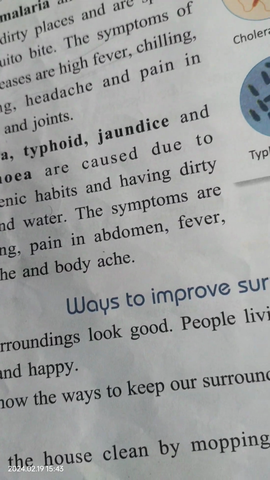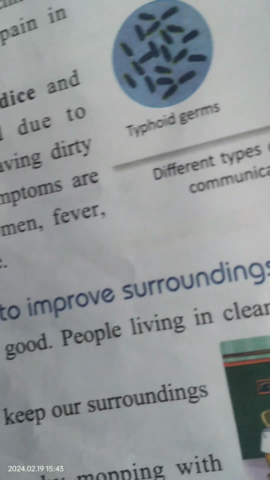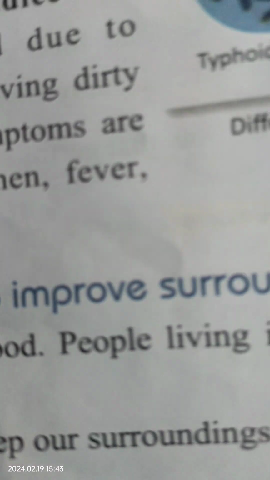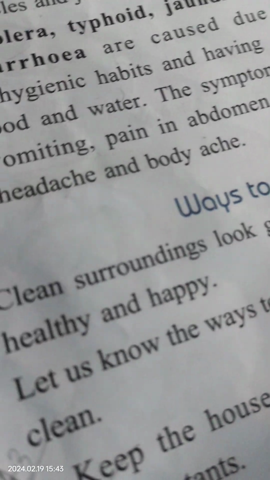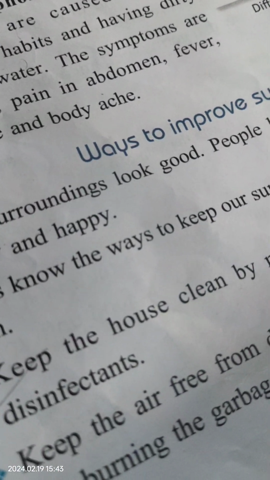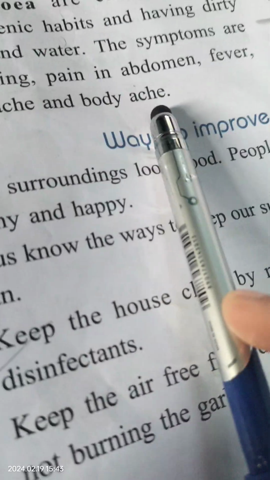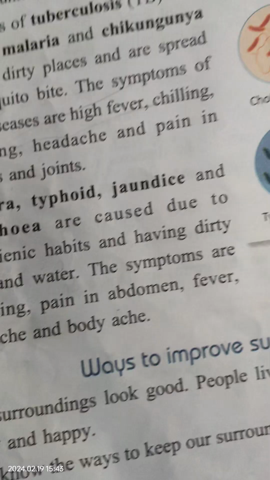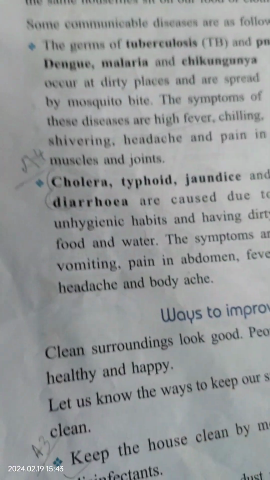Okay, the symptoms are vomiting, meaning you will have vomit. You will have pain in the abdomen, meaning the digestive system, in the stomach it will pain. Okay, fever, you will have fever. It was written high fever earlier, but here it is only fever. Headache and body ache. So headache will also be there, and body ache, but we can say this one is better than that one. But these both should not happen.